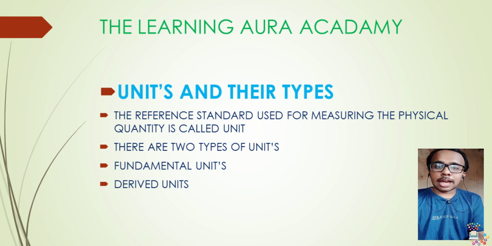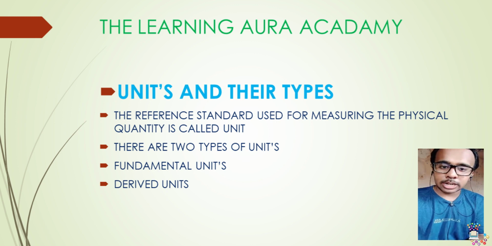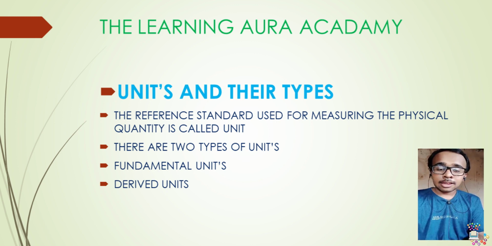As explained in the first slide, a reference standard used to measure any physical quantity is called a unit. So what are the types of units? There are two types of units. First is the fundamental unit and second is the derived unit. Let us move to the third slide.